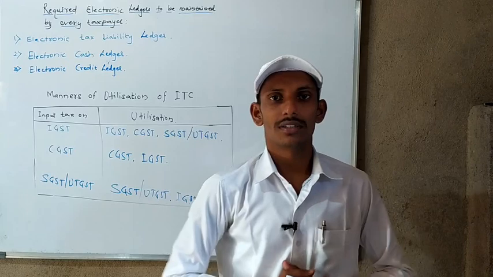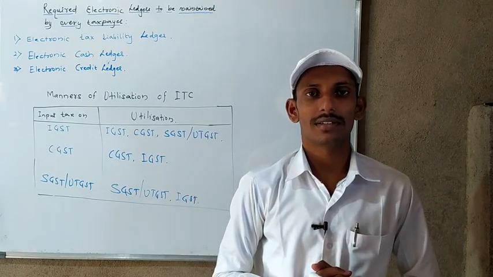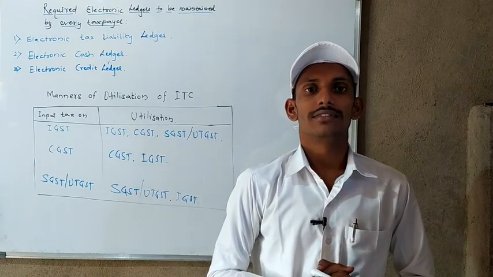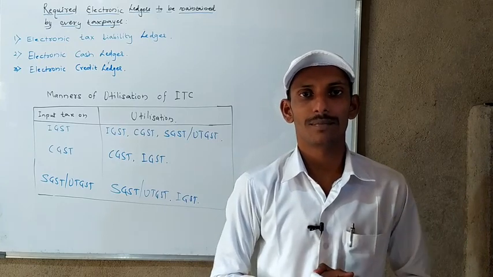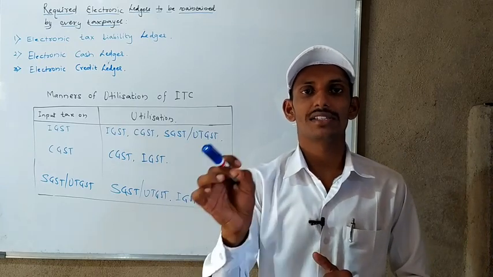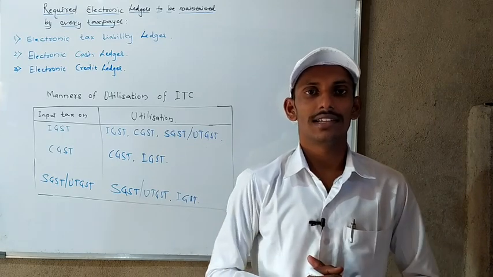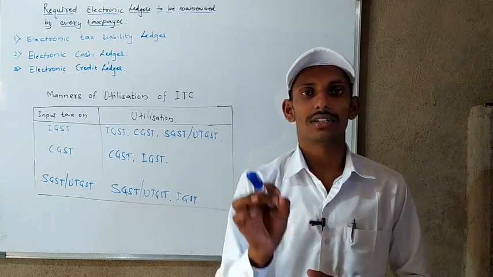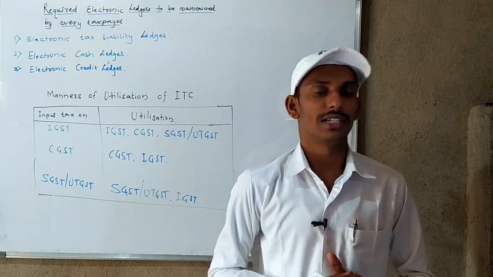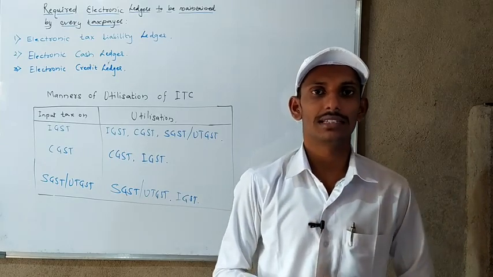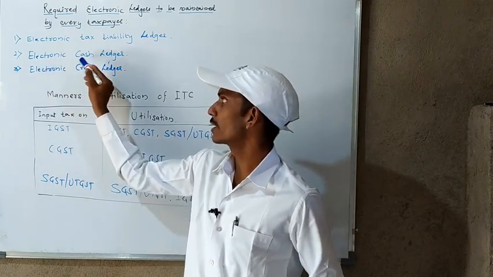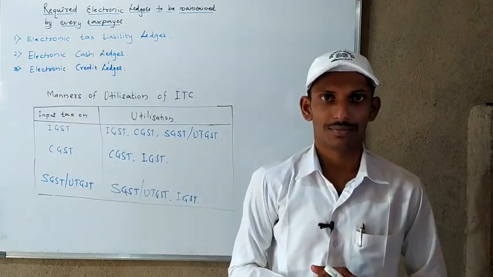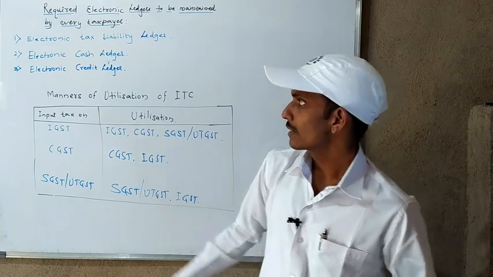Another type of ledger is maintained by the taxpayer, wherein he has to maintain the information of how much cash is deposited in the cash ledger and how much tax is paid to the government. This information is going to be maintained by the taxpayer in one of the ledgers. That ledger is nothing but the electronic cash ledger. Then we'll see the third.